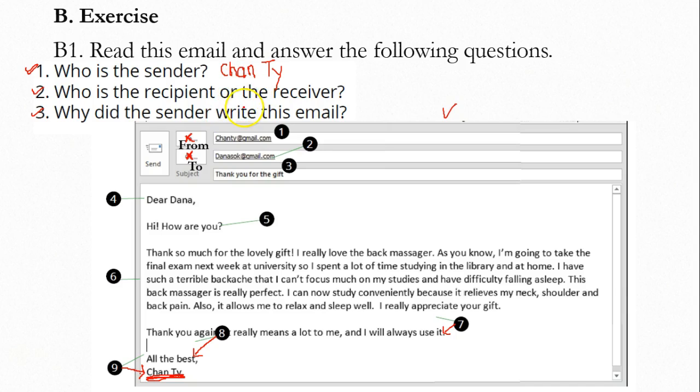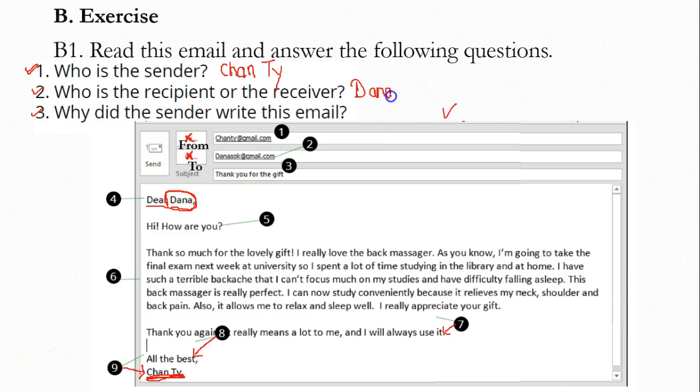Question number 2, who is the recipient or the receiver? So you can see the word "to" here, right? To, this is an email address, danasok@gmail.com, and if you see at the beginning of the email, you can see the greeting here, "Dear Dana". So Dana is the name of the person, and it is the name of the receiver. So the receiver is Dana.